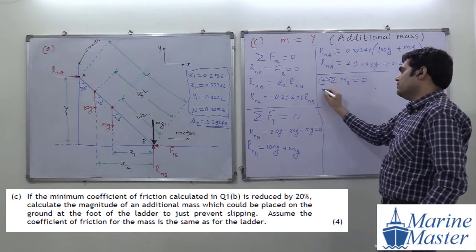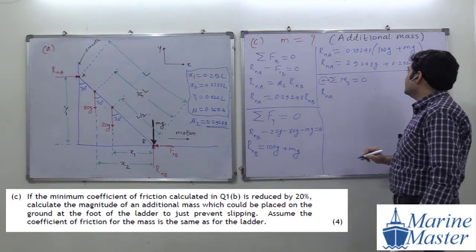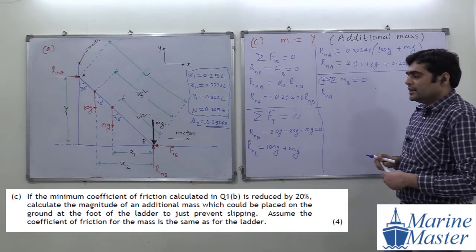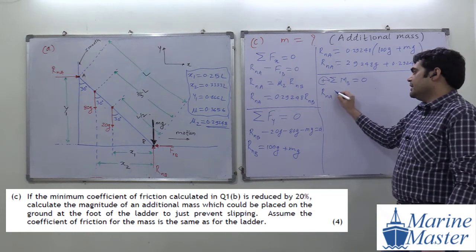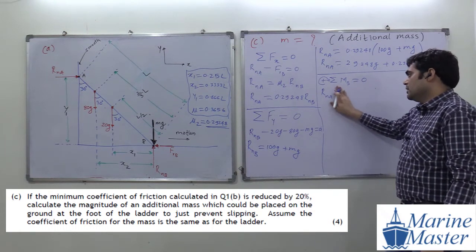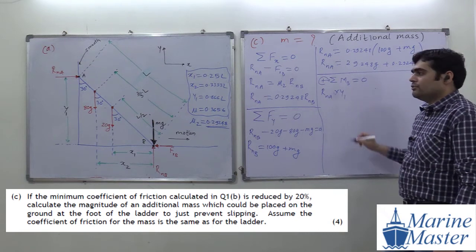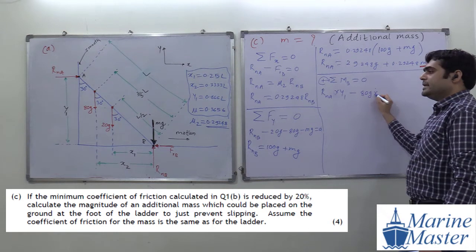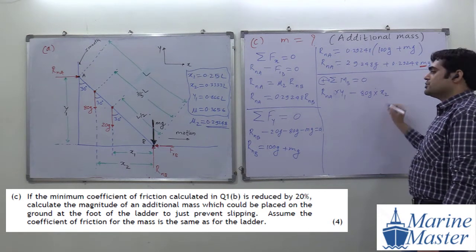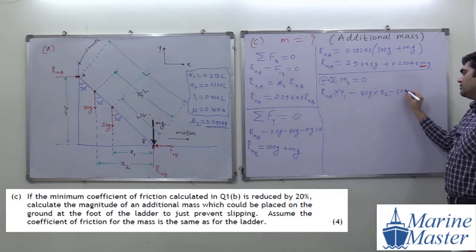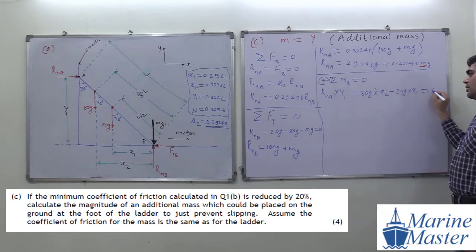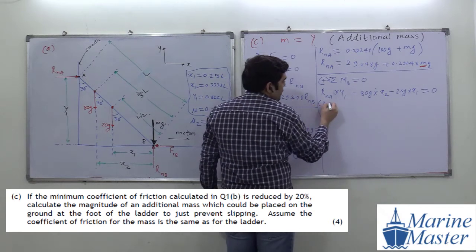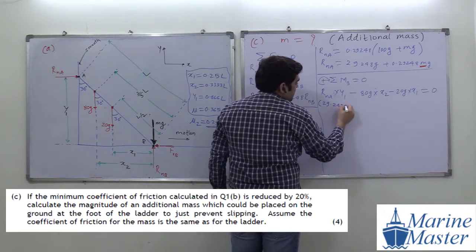First of all, we will start our discussion with RNA. RNA into Y1, clockwise movement. See the point here: RNA into Y1. Then the next point: minus 80G into X2, minus 20G into X1, equal to 0. Try to see the scenario here, everyone. So what will be the RNA here? 29.248 G.